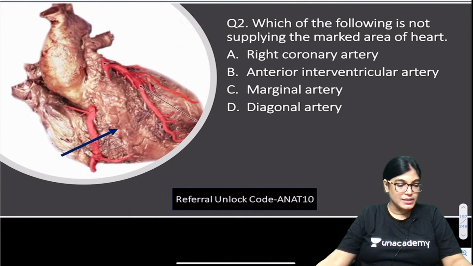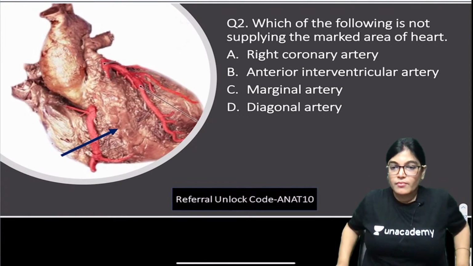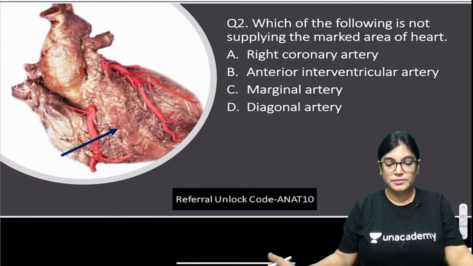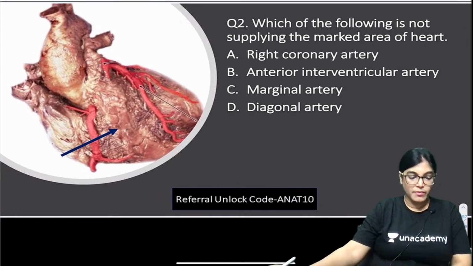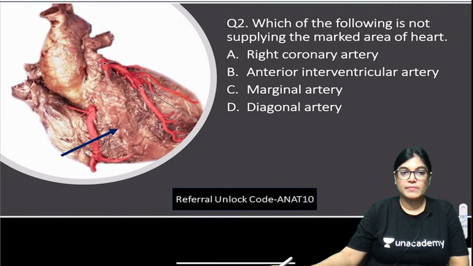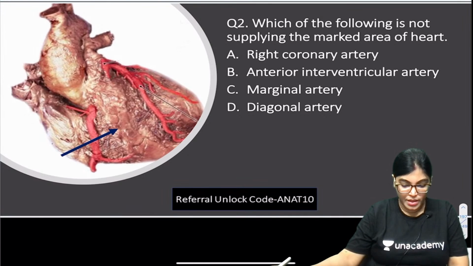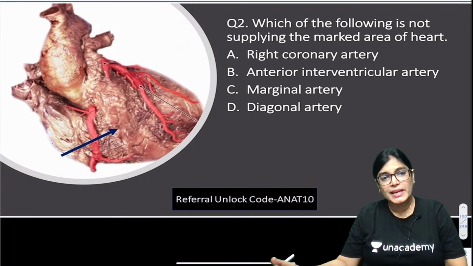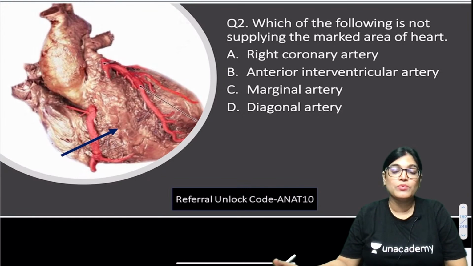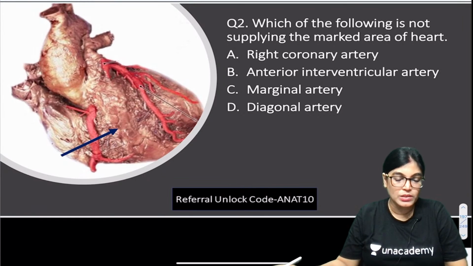So, everyone, all the best. Your time starts now. Mark the correct answer, then I will explain it. Which of the following is not supplying the marked area of the heart? You have to identify that chamber of the heart, and it's very easy to identify that chamber, and then you have to tell me which of the following arteries is not an arterial supply for that area.